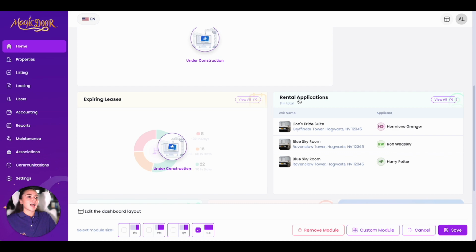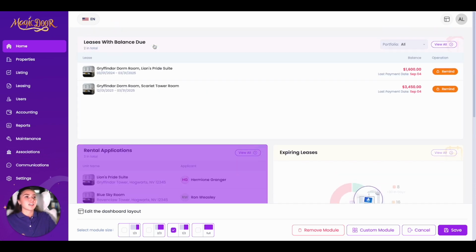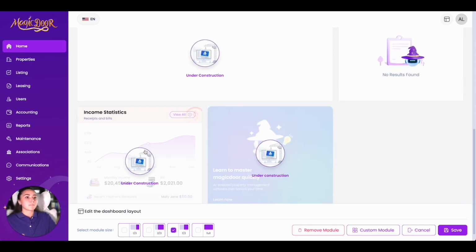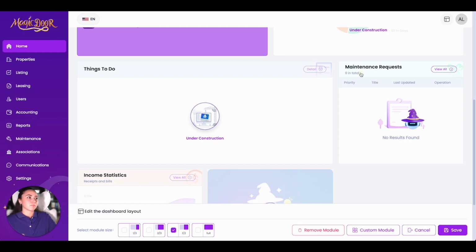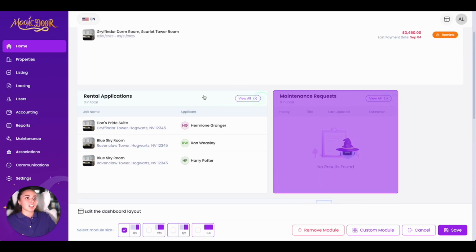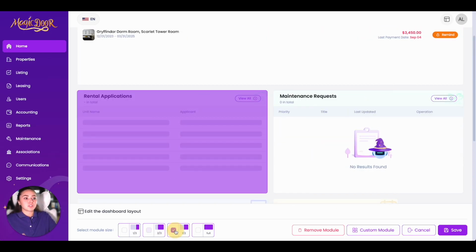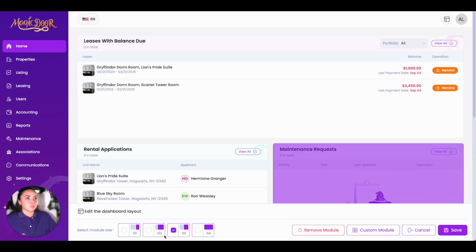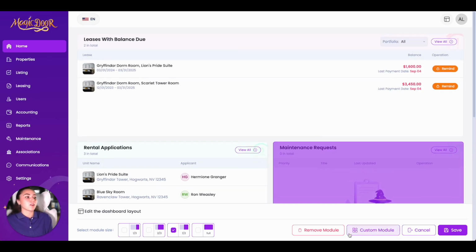And then let's say I want to have rental applications up here under it, and I want maintenance requests to be directly beside it. We're just going to drag and drop and then change it to whatever size you want. Once again, we want to make sure that we're pressing save. You see that there's also a remove module button when you're clicked on a module. You can also remove a module this way.